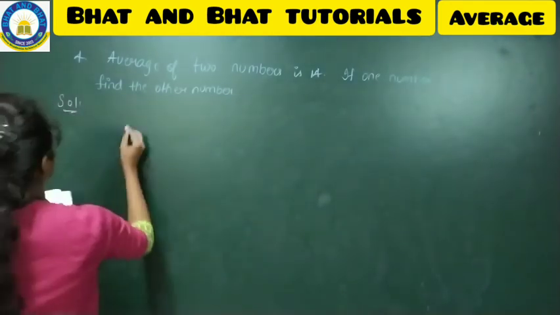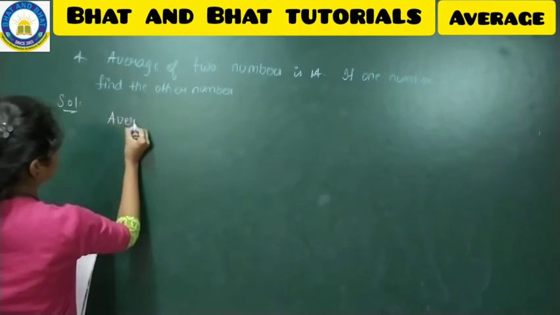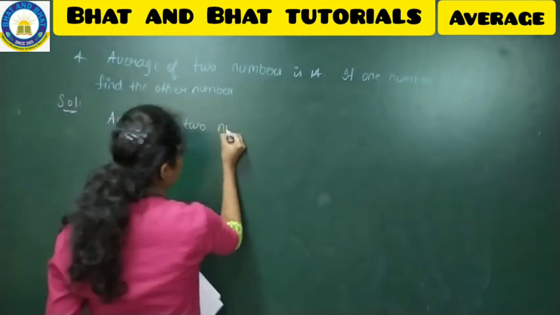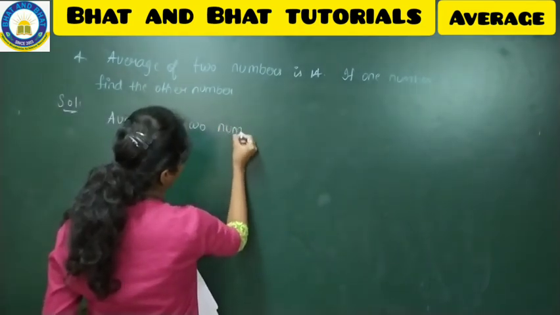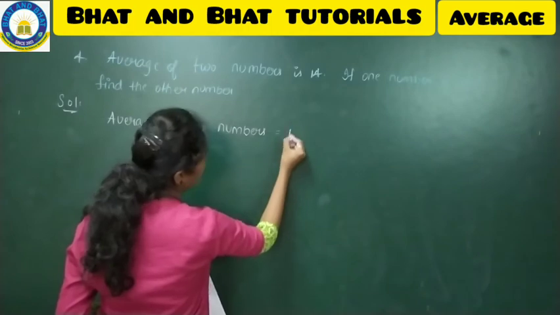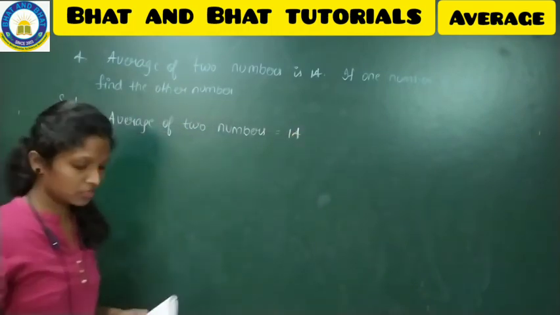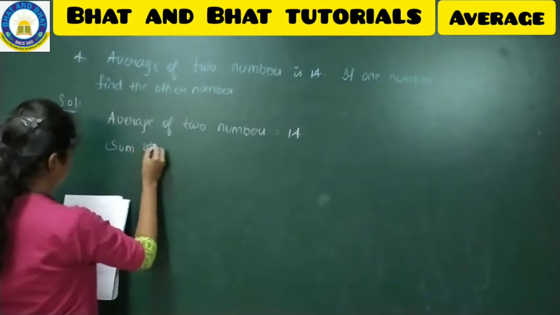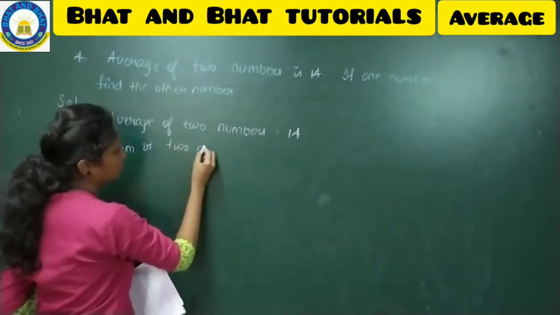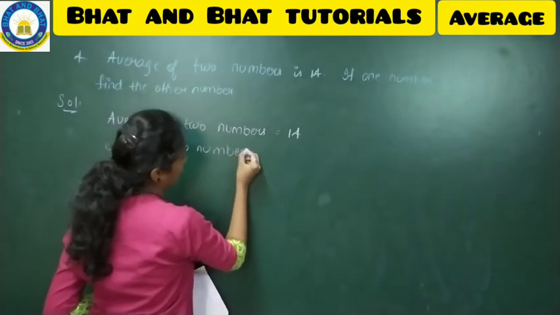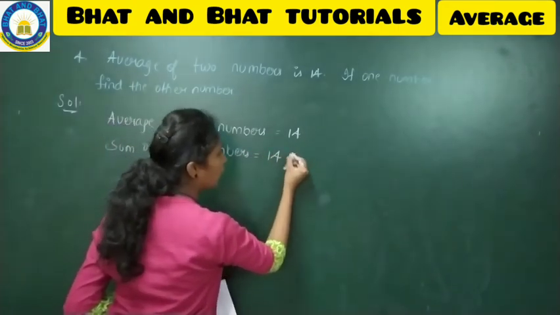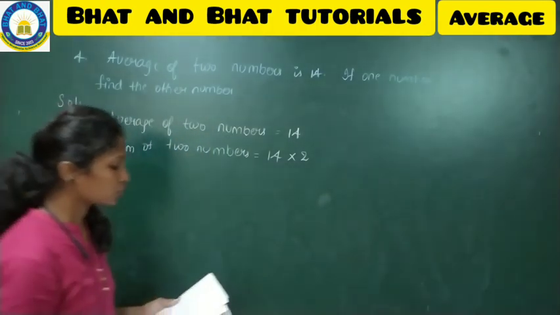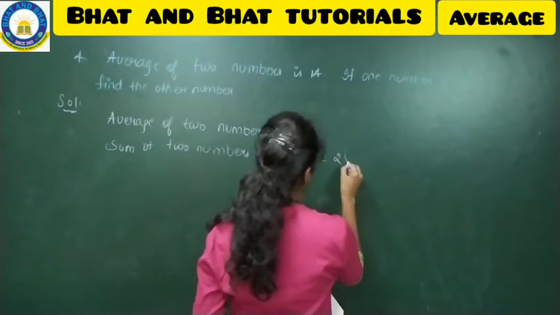Average of two numbers is equal to 14. This is already given in the question itself. And the sum of two numbers: when you have to get an average, you are going to divide by 2, right? So into 2 I am putting. So 14 twos are 28.